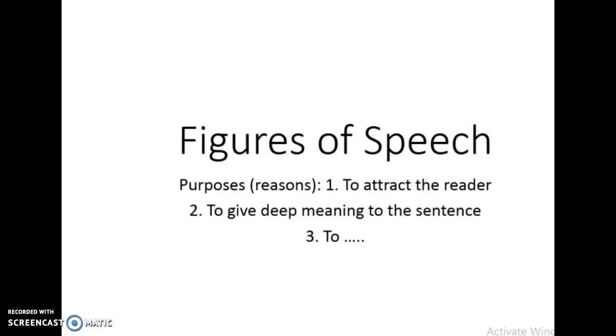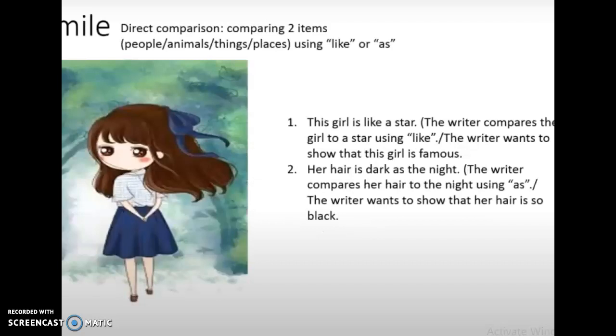Now we go to the types, we talk about 4 types of figures of speech. First of all, we have the simile. If we look at the examples here, the girl is like a star. So the writer compares the girl to the star using like. Why? In order to show that she's famous, she's beautiful.